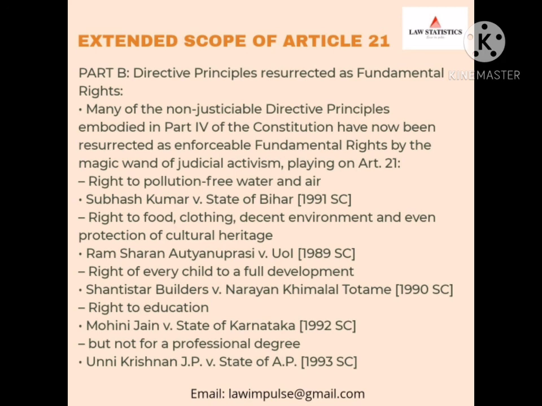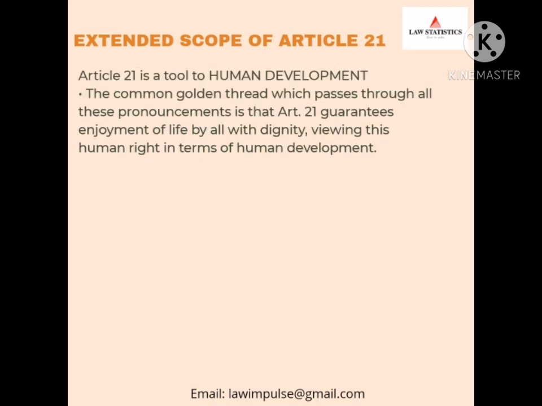Right of every child to full development in the case of Shantistar Builders versus Narayan Khimalal Totame in 1990. Now is the right to education in Mohini Jain versus State of Karnataka, the 1992 Supreme Court case, but not for a professional degree. That was in the case of Unni Krishnan J.P. versus State of A.P. in 1993. Now is the extended scope of Article 21. Article 21 is a tool to human development. The common golden thread which passes through all these pronouncements is that Article 21 guarantees enjoyment of life by all with dignity, viewing this human right in terms of human development as well.